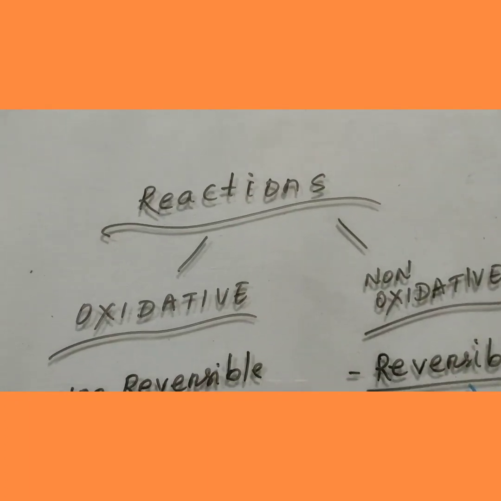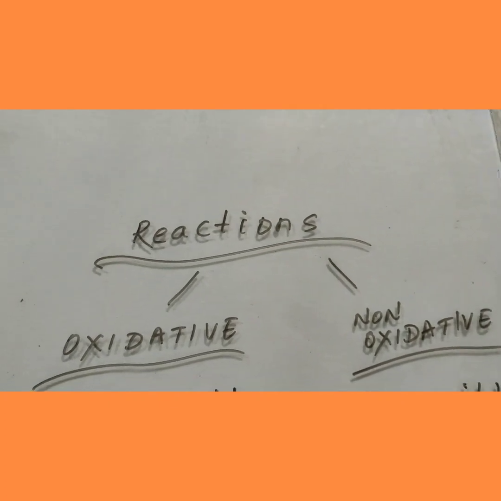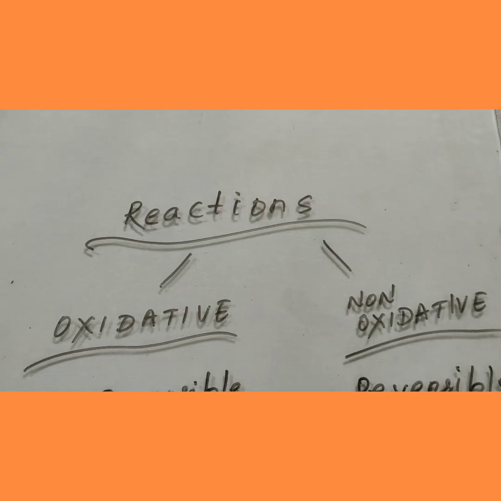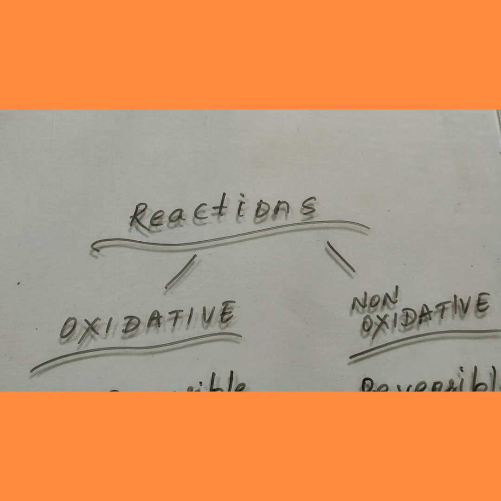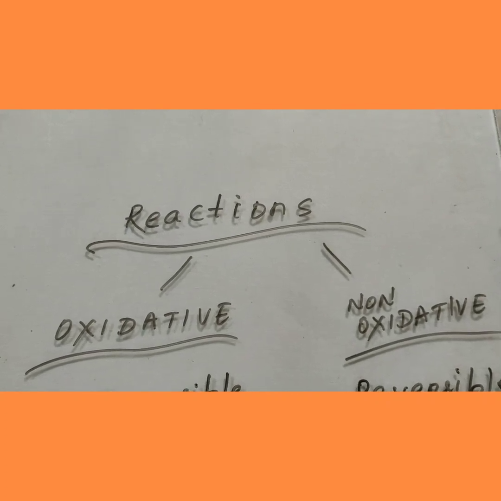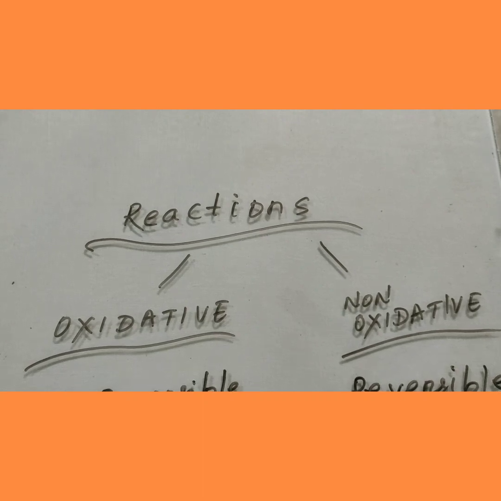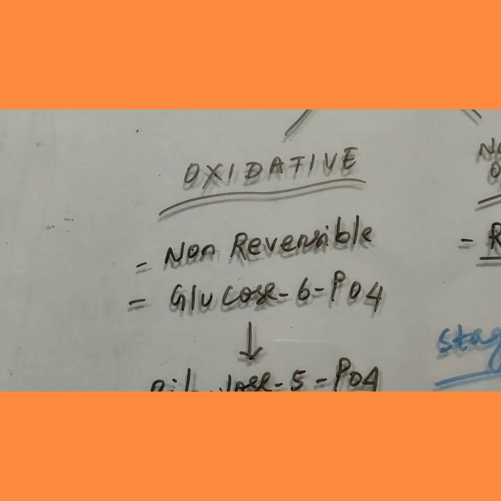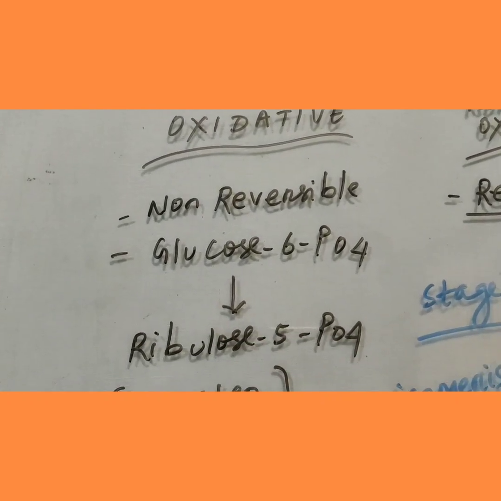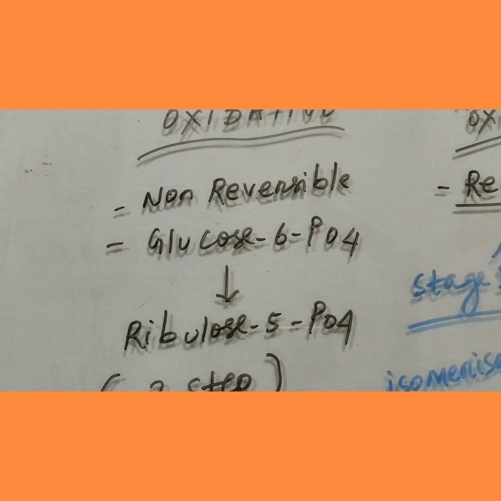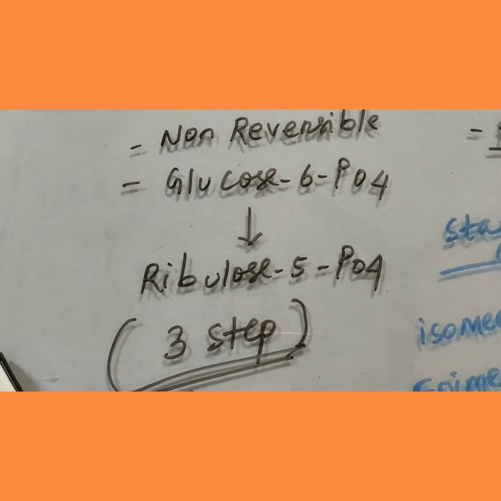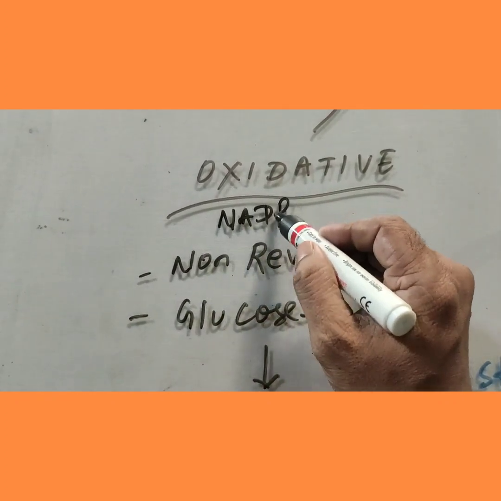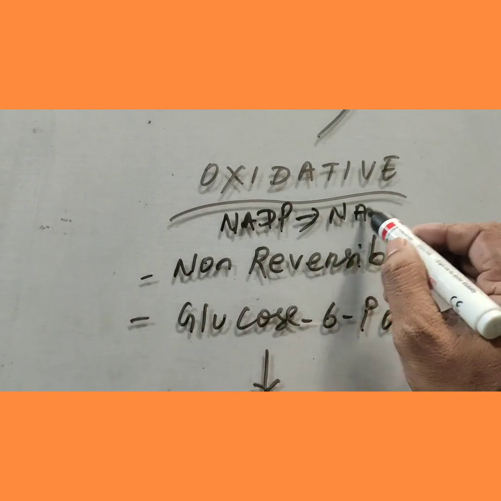Come to the reactions of the pentose phosphate pathway. The reactions are mainly categorized into two categories, oxidative and non-oxidative phases. What is the difference? During the oxidative phase, oxidation takes place. That means dehydrogenation takes place, where NADP is converted into NADPH. The oxidative reactions are non-reversible, during which glucose 6-phosphate is converted into ribulose 5-phosphate. It is a 3-step reaction. This is called an oxidative reaction because here oxidation takes place, that is NADP is converted into NADPH.